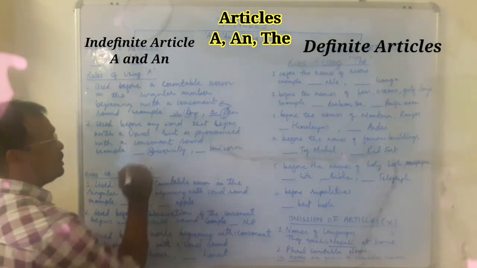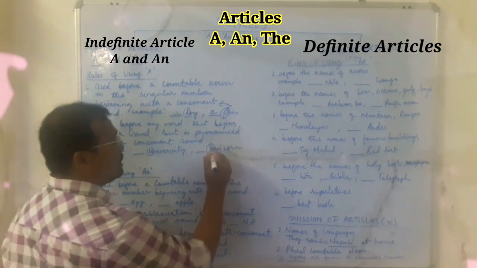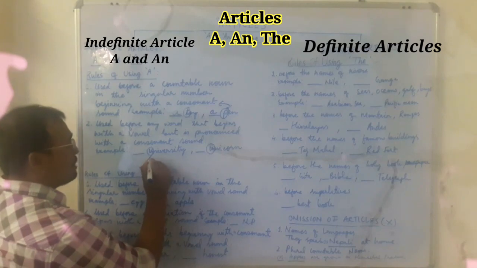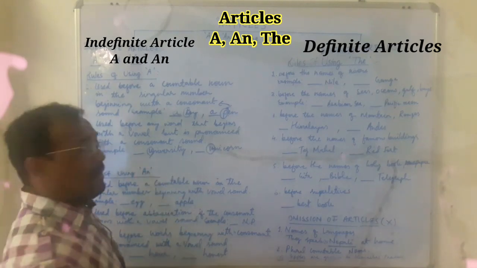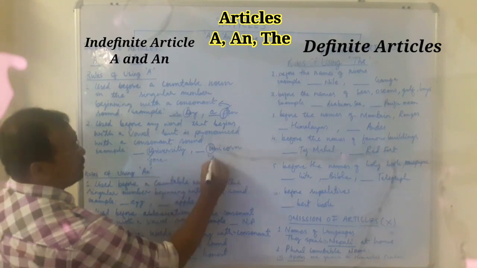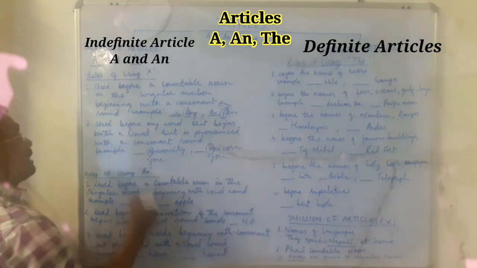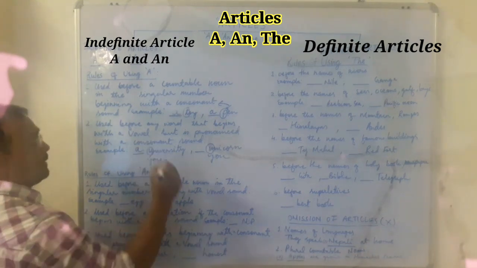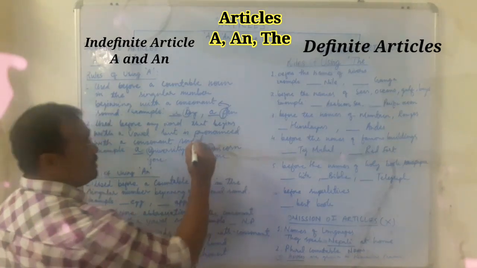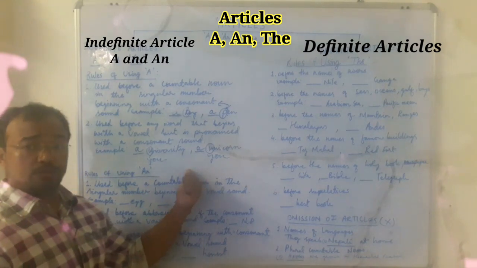This u is actually a vowel. This unicorn, u is a vowel, but here u is not sounding like the u in a vowel sound. U is sounding like y-o-u. That is why we take the article as a university, a unicorn. So in that way you can complete rule number two also.